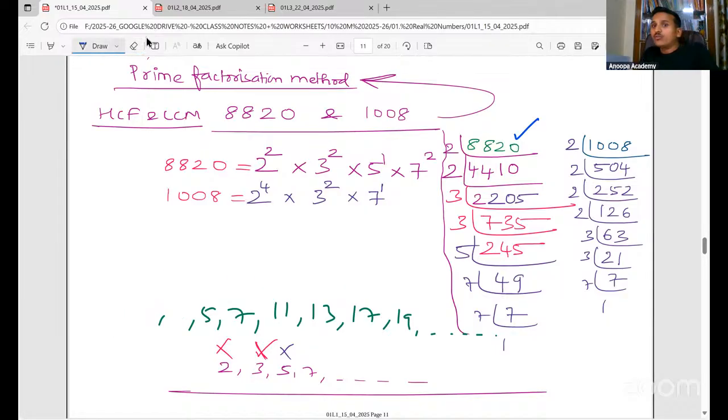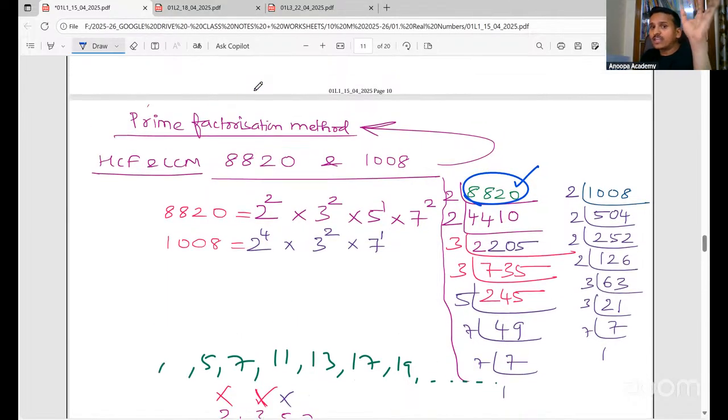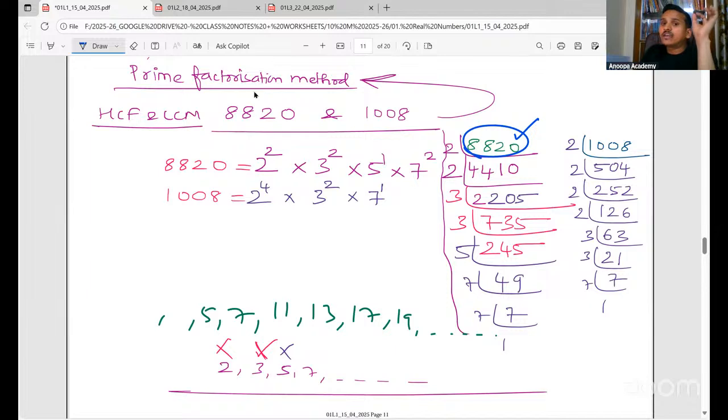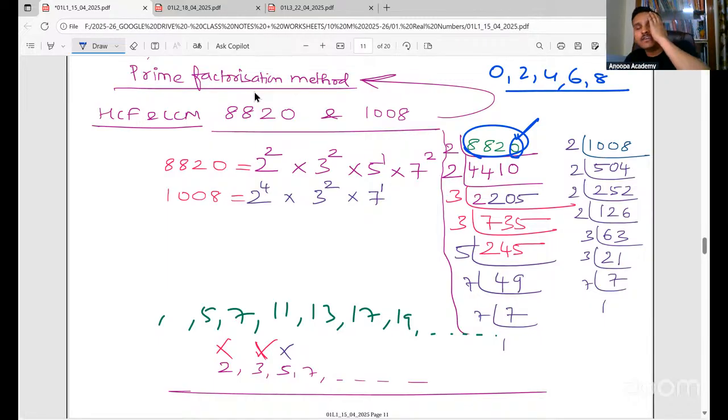So now this is divisible by 2. How do I know that this is divisible by 2? We have learned the divisibility rules also. If you want to check if a number is divisible by 2 or not, the unit place digit should be 0, 2, 4, 6, 8. If the number has 0, 2, 4, 6, 8 in the units place, the first digit from the right, that is called the unit place digit, it is divisible by 2.